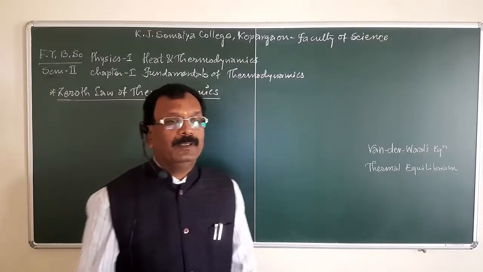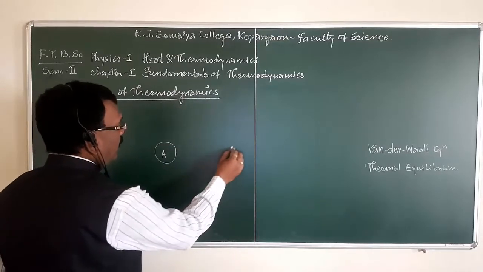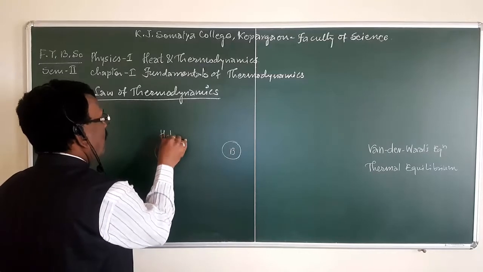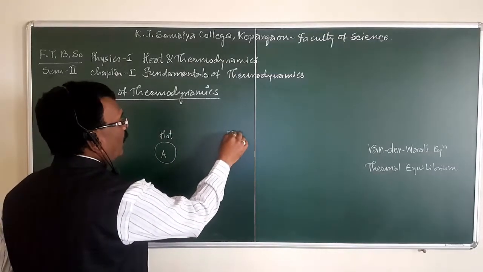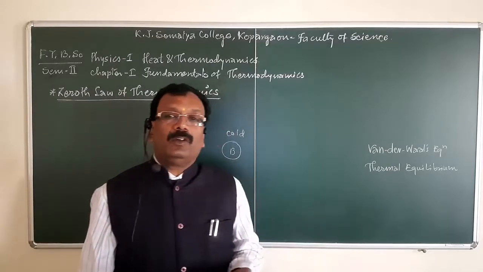Suppose this is body A and this is body B. Body A is hot and body B is a cold body. Now in the zeroth law, what happens?